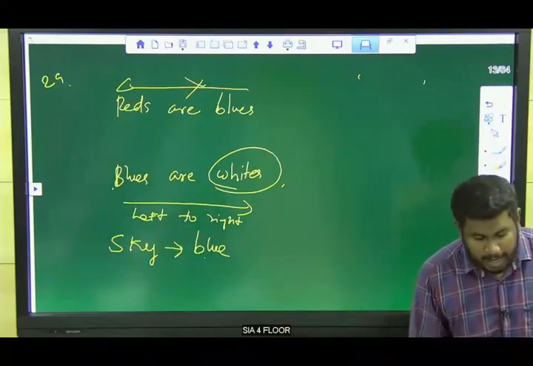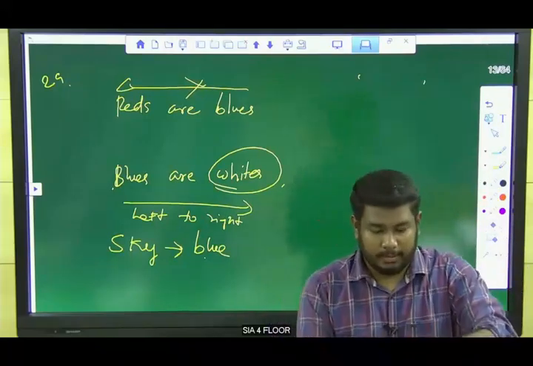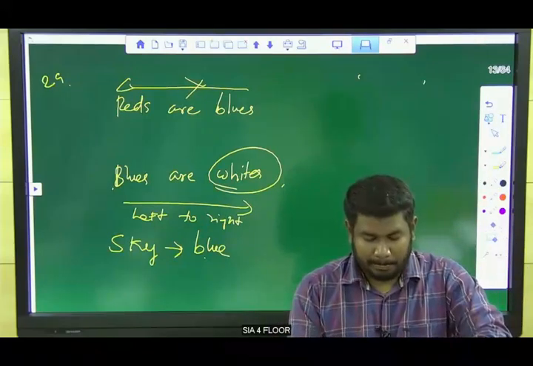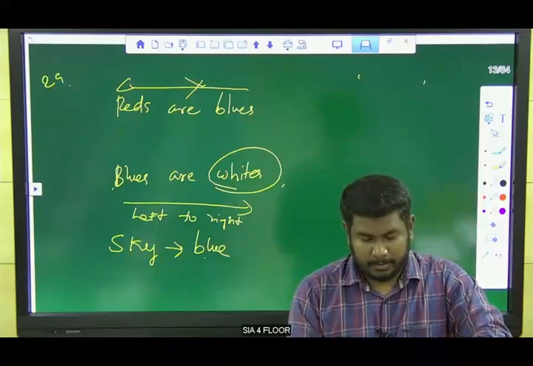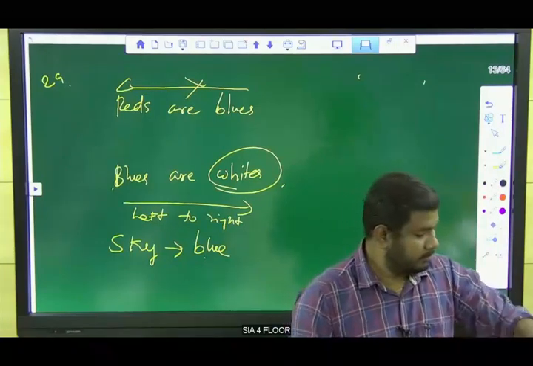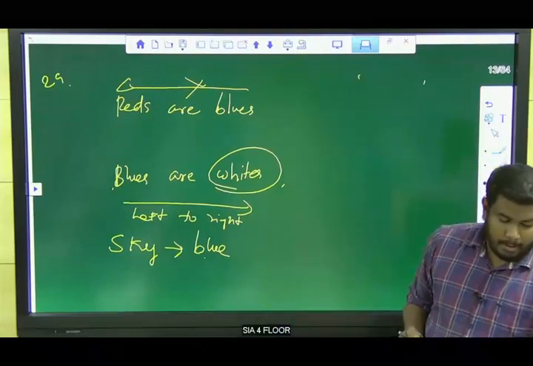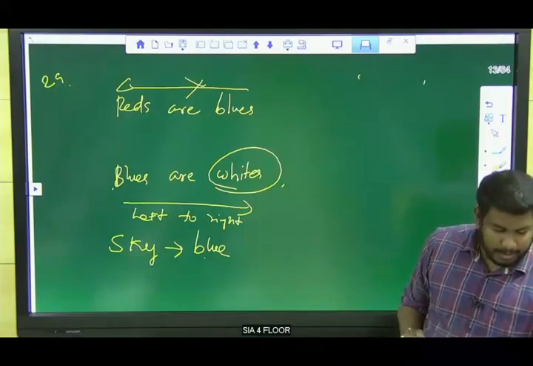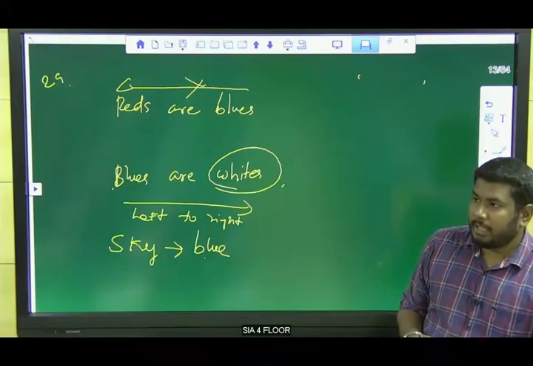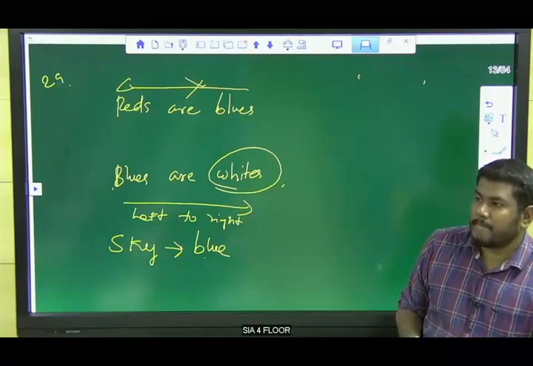Now tell me the answer for the 36th one. If orange is called lemon, lemon is called flower, flower is called fish, fish is called tail, and tail is called pen, what is rose?